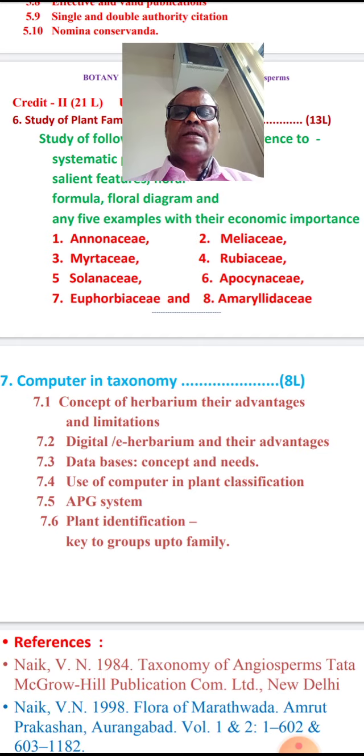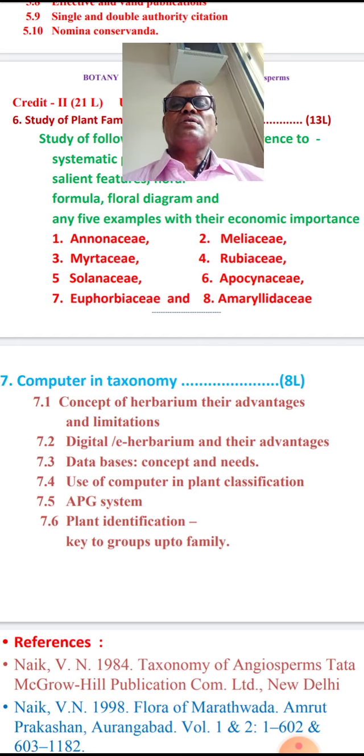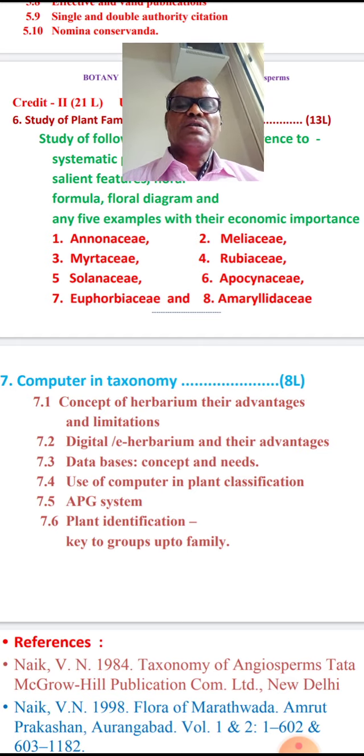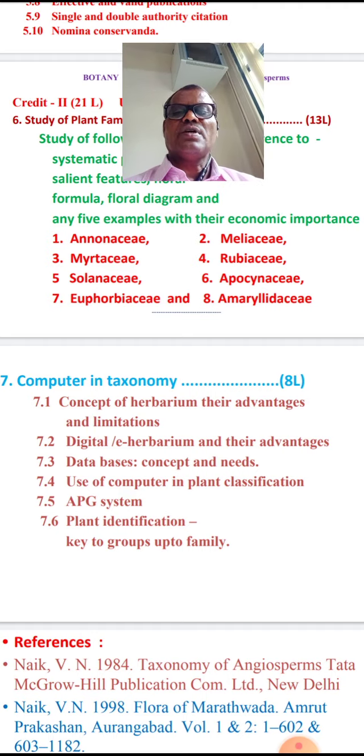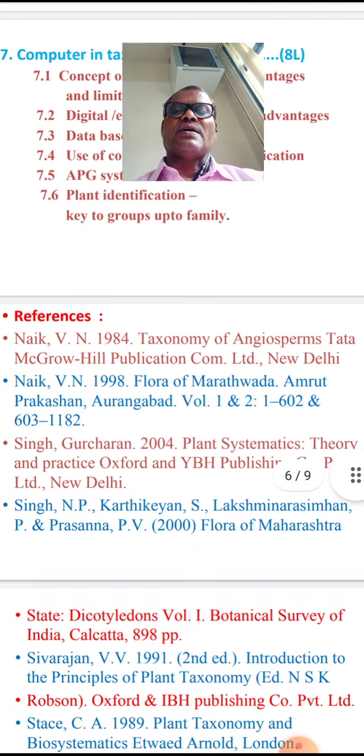And lastly, the plant identification. So key to the groups up to family. So we know division, then class, then subclass, then order, and the family. So how it is done by the scientist. So just we are practicing with 2 or 5 examples.